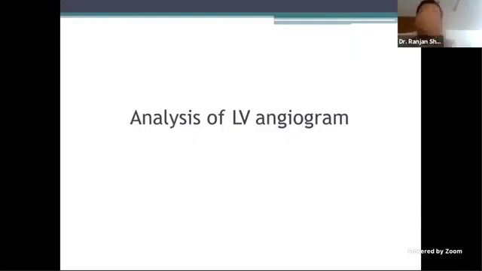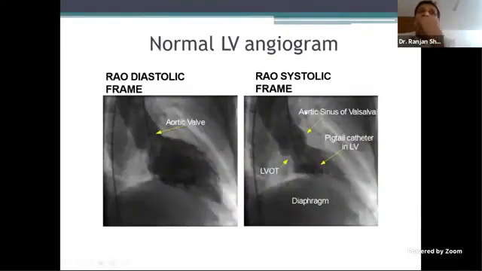When we discuss VSD, we will have to know which VSD is seen best in which view and how you identify it. So RAO has been a standard view. You cannot comment on RV function without the RAO view.